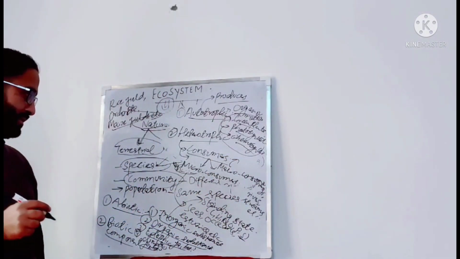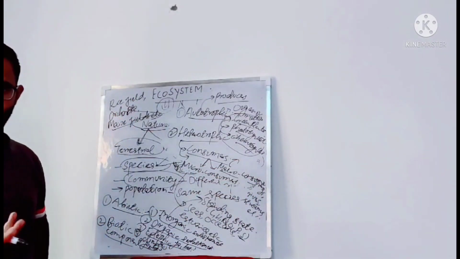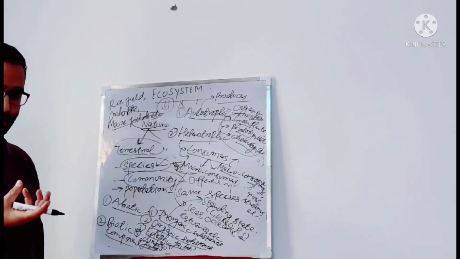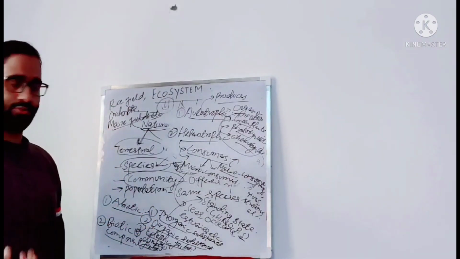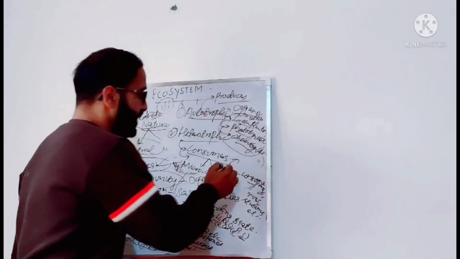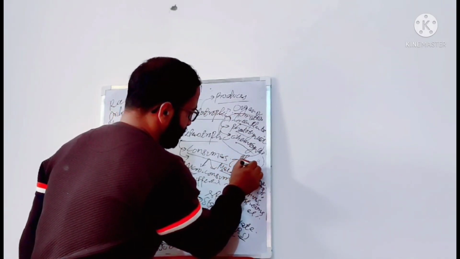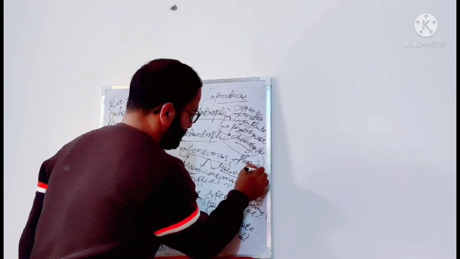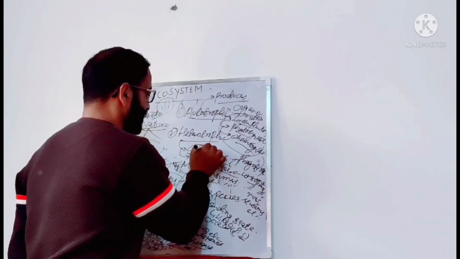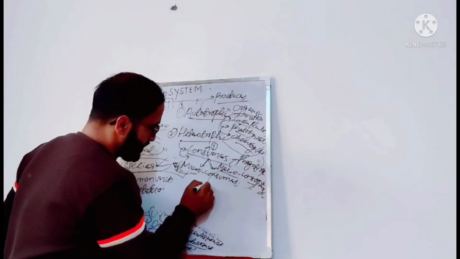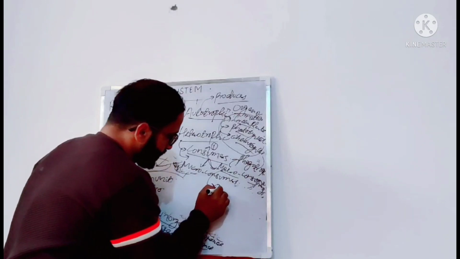Macro consumers are those consumers which take large particles of food into their body or into their digestive tract. They are also called phagotrophs. These macro consumers can be herbivores.